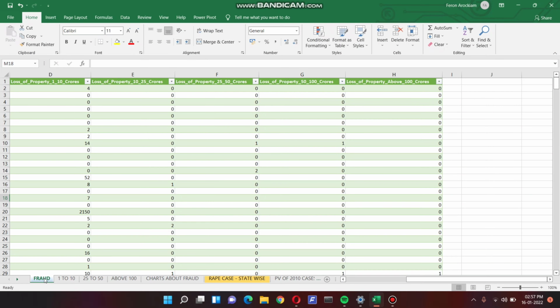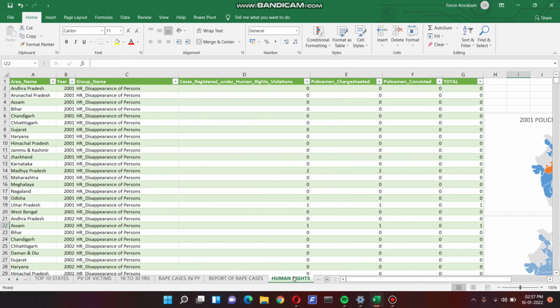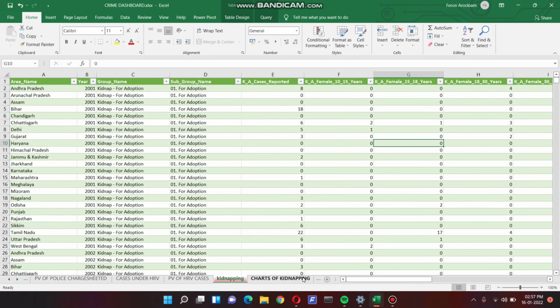Hello everyone. We are students from the Artificial Intelligence and Data Science Department. We are here to illustrate our project, Crime Data Analysis. We have four datasets, namely the fraud dataset, the rape cases dataset, the human rights violation dataset, and finally the kidnapping dataset.